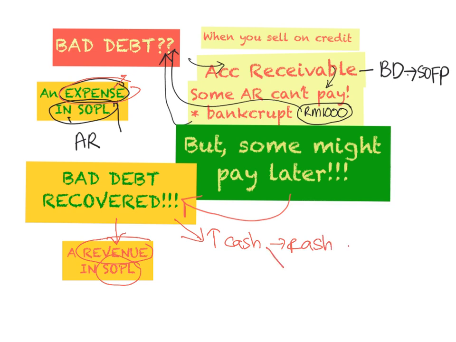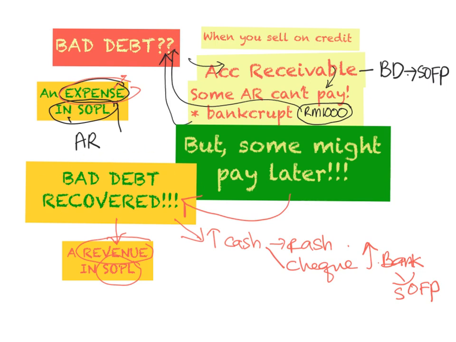But if your account receivable gives you a check, then it will increase your bank account. And this will go to your SOFP, the statement of financial position. Now you understand the difference between bad debt and bad debt recovered.